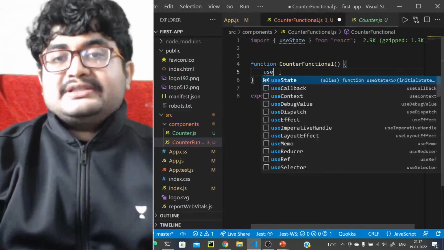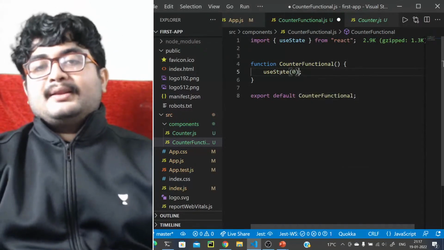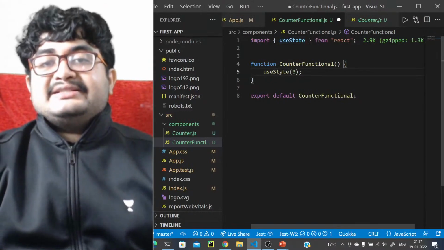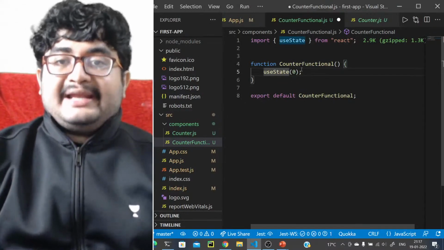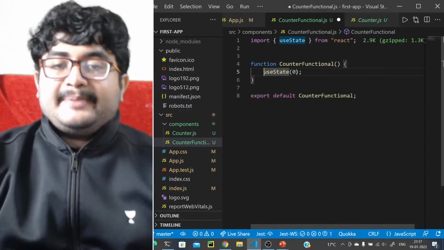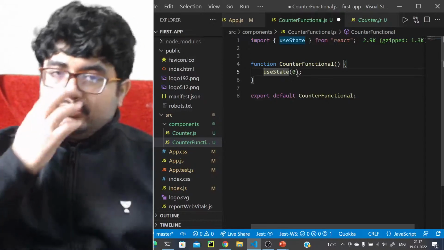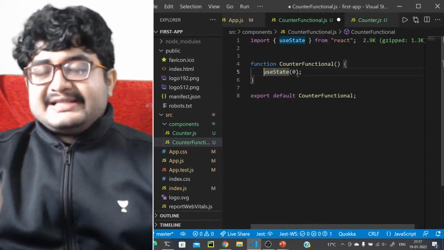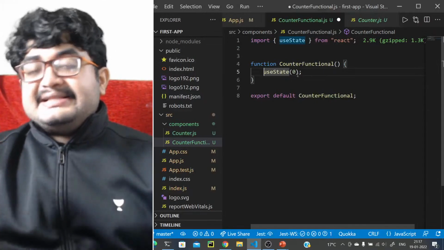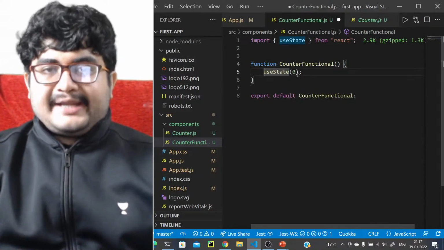We use the useState hook like this, useState, and we pass an initial value that is 0 for our counter. Like, let's say it is a string, so you will pass an initial value for a string, empty string maybe. So this will determine what is the type of the state. Now what does this return? This returns an array of 2 items.